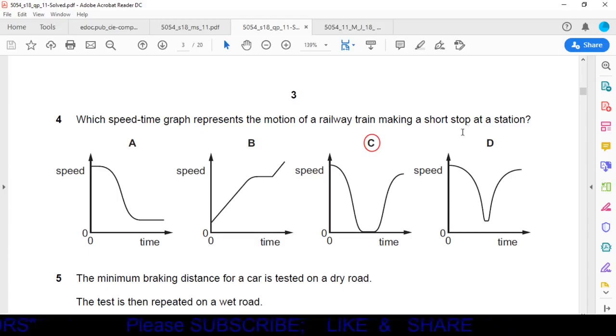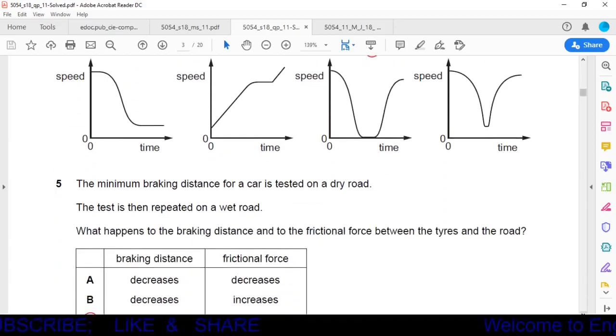Now if we check the graphs A, B, C and D, we see that only in graph C the velocity is 0 for a short range. So option C is the correct option, because in option C the train is stopping, the speed is 0 for a short time. So option C is the correct option.